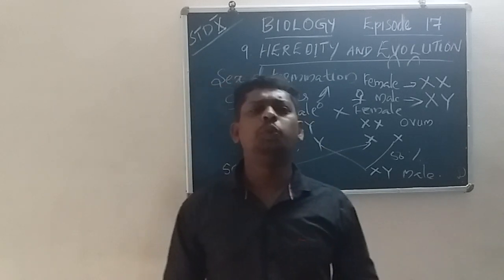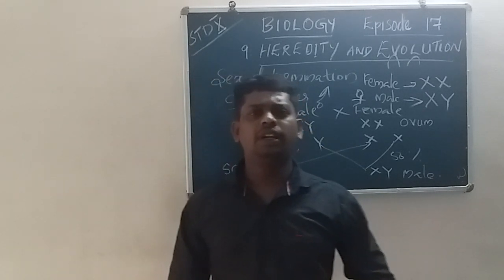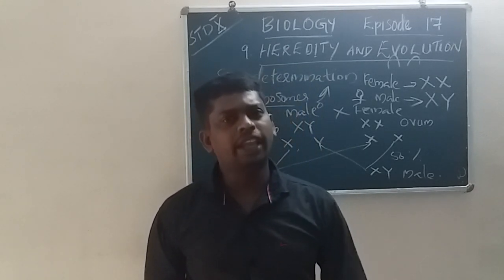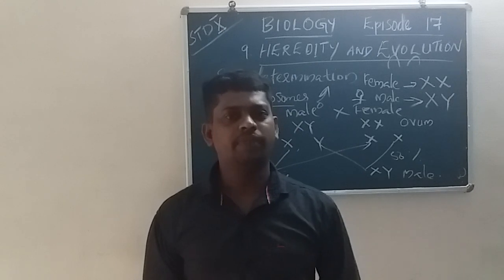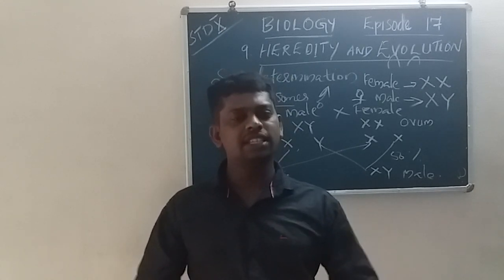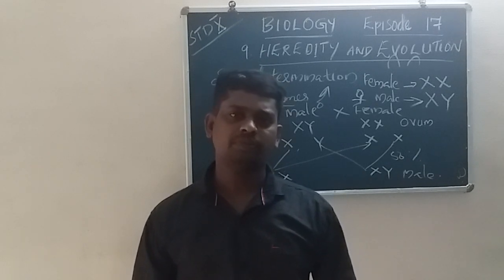Students, we are learning about chromosomes at this time.